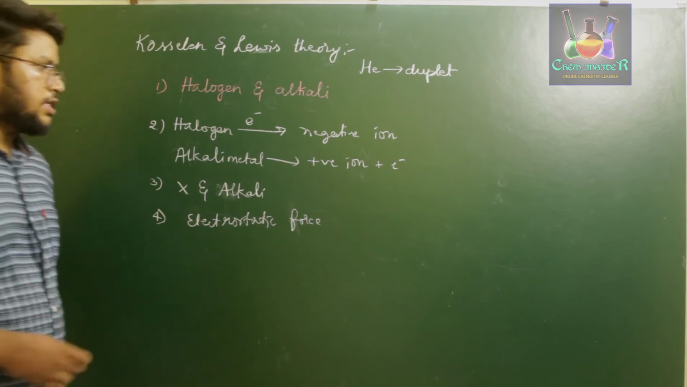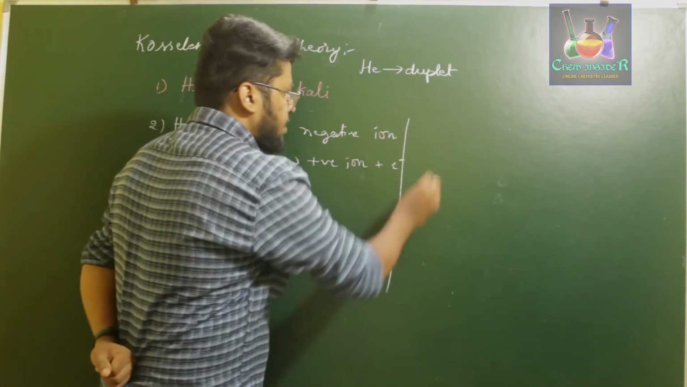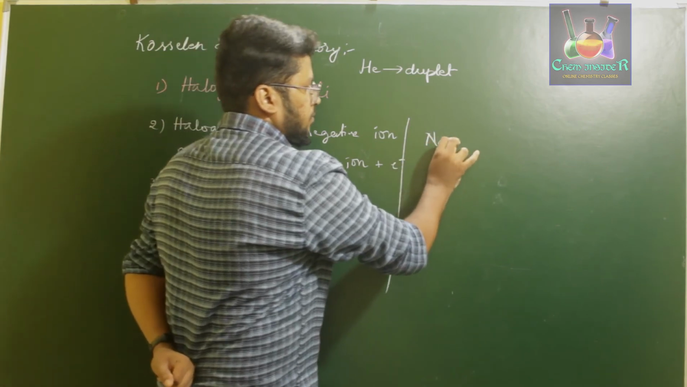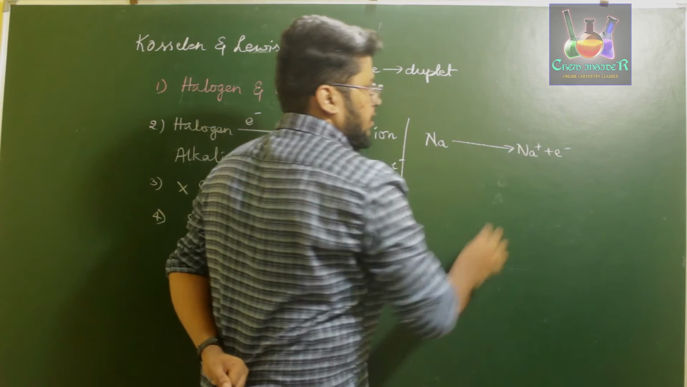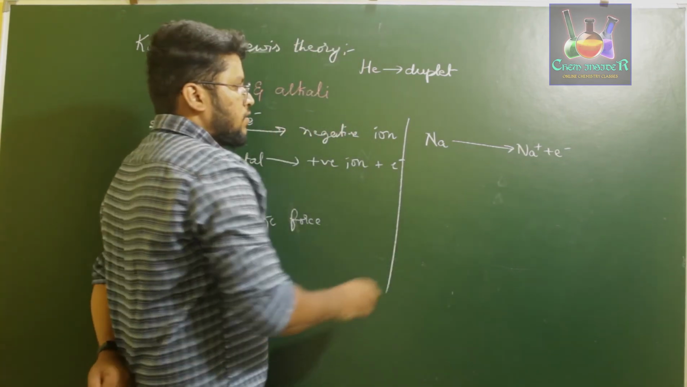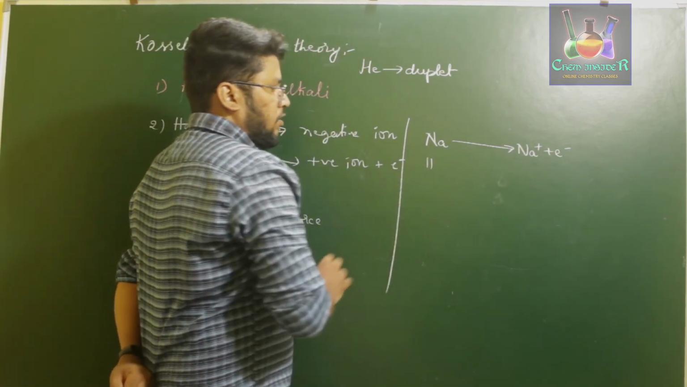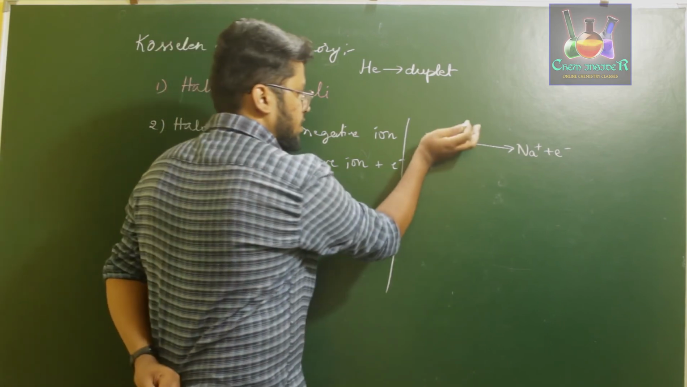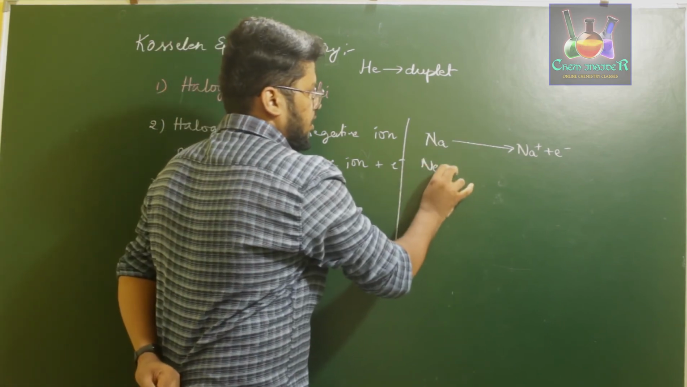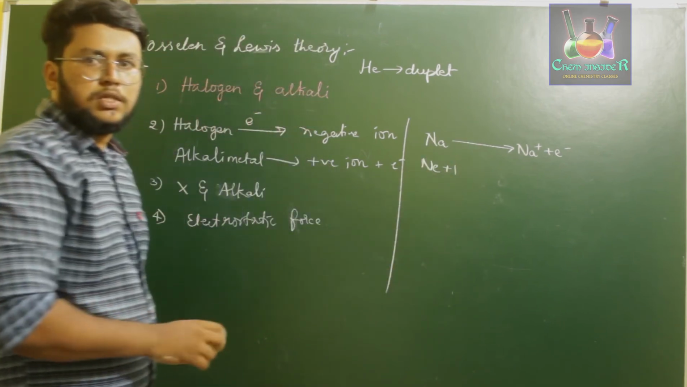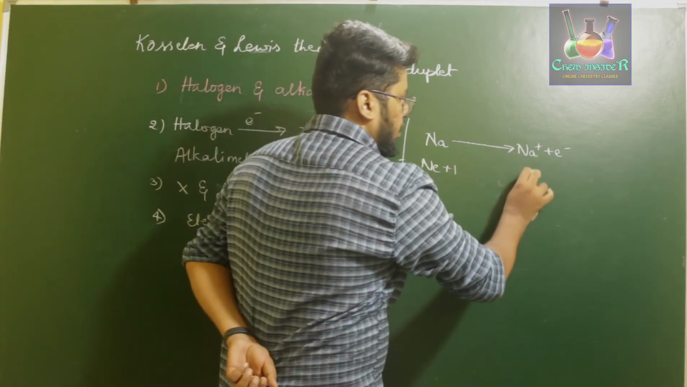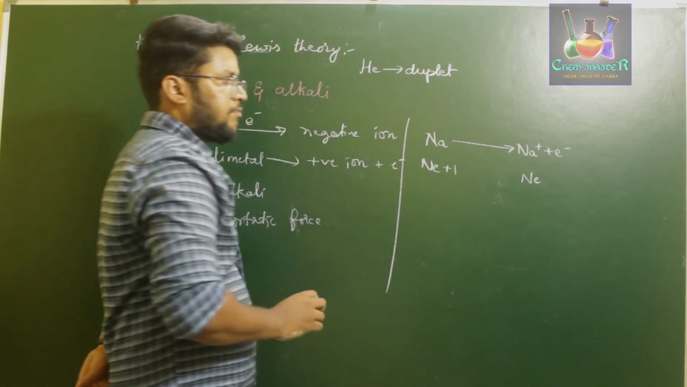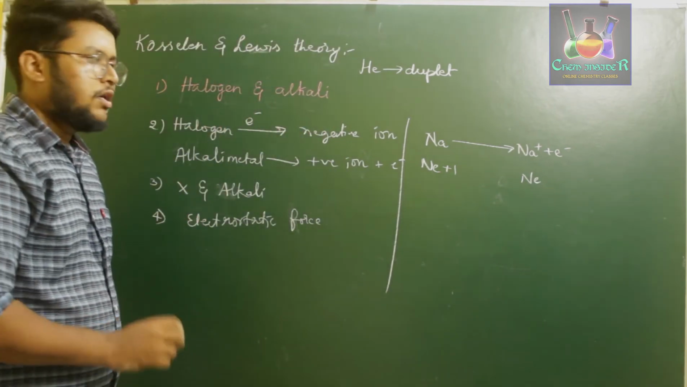If you consider, for an example, let us say sodium loses an electron to form Na+ plus e-. Here the number of electrons is 11, that is neon plus 1 electron. So now if it loses an electron, it clearly becomes neon.